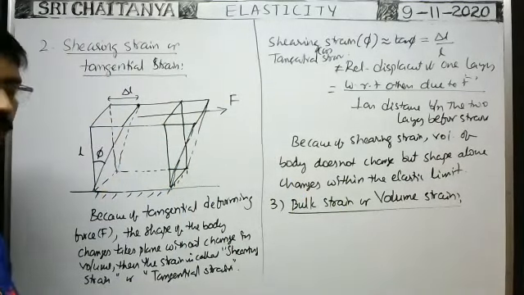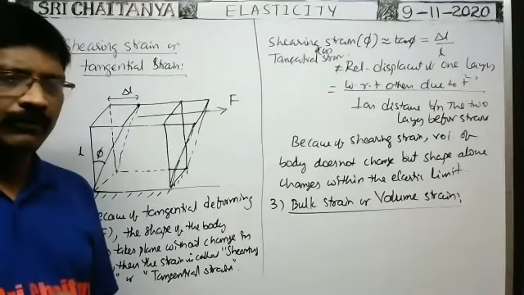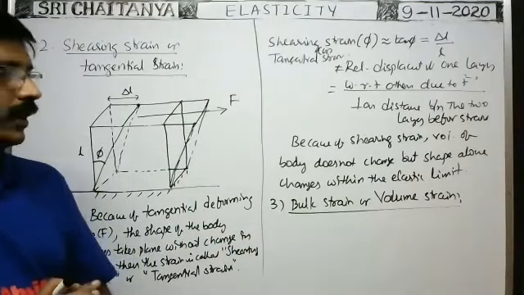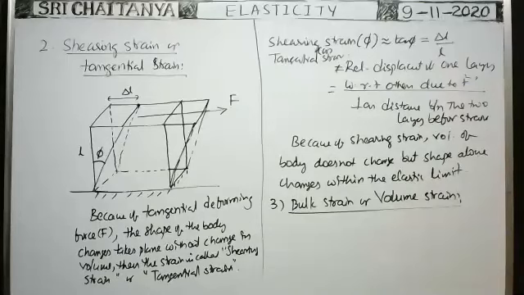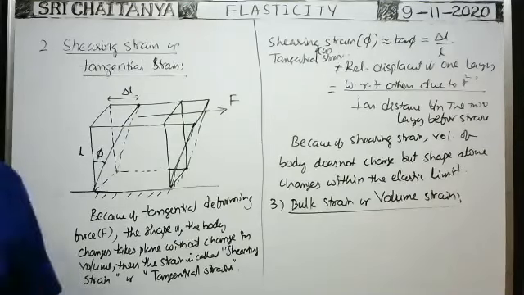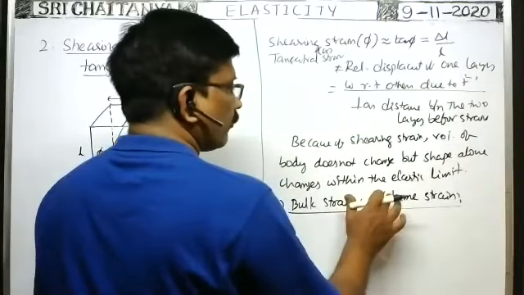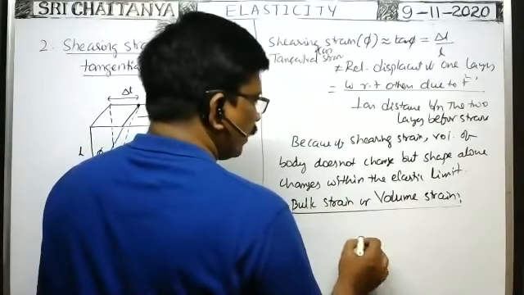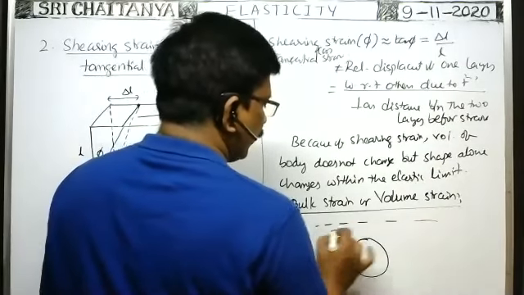Because of application of the normal force on a body, if the volume of the body decreases, then the strain developed in the body is called bulk strain. Because of such normal force, if the volume changes, then the strain developed in the body is called the bulk strain. For example, here in a liquid, a spherical shaped body